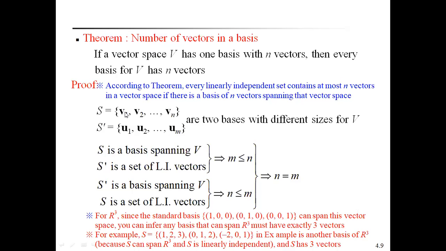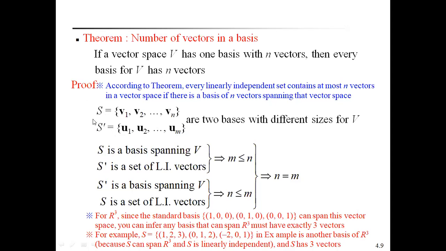Therefore, we prove this theorem by taking two different bases for a vector space V. The first basis S = {V1, V2, ..., Vn} and S' = {U1, U2, ..., Um} are two bases with different sizes and different elements for V. S contains n vectors and S' contains m vectors. That's why they are two different bases for a vector space V.